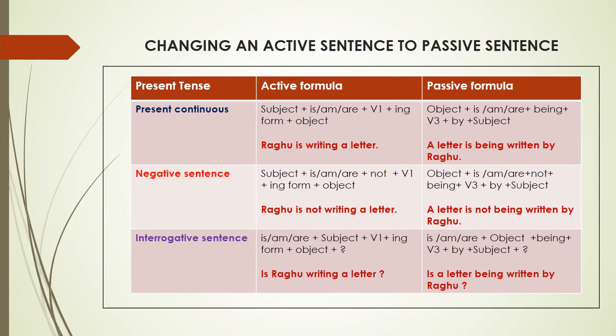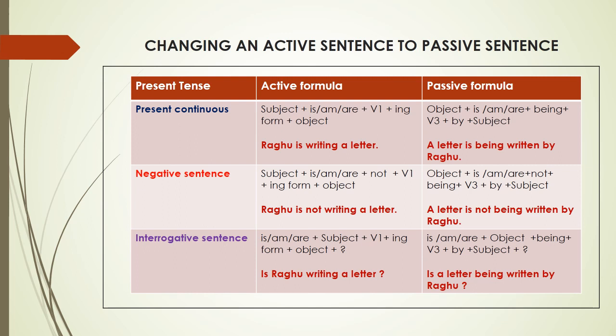While changing present continuous tense, being must be added before a past participle in passive voice. Like example, Raghu is writing a letter. When it changes to passive voice, a letter is being written by Raghu. When it comes to negative sentence, Raghu is not writing a letter.